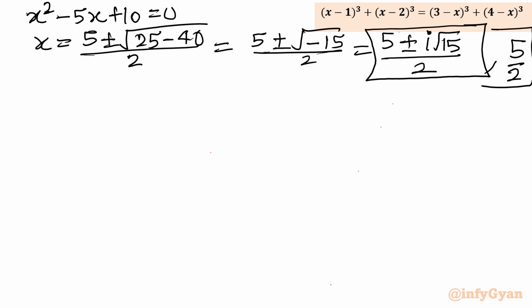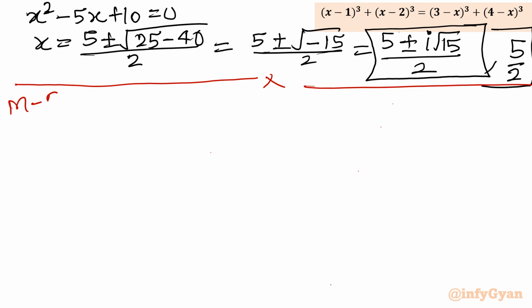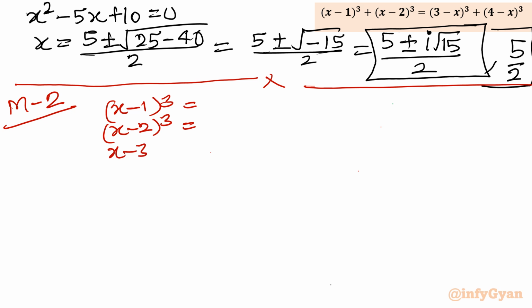Now our method number 2 will come, that is the general method. General method means expansion. So let me write method number 2. What I will write here, I will write all the terms first. x minus 1 whole cube, then x minus 2 whole cube, then x minus 3 whole cube, then x minus 4 whole cube. This addition is 0, that is our equation. Okay, so let's expand this.